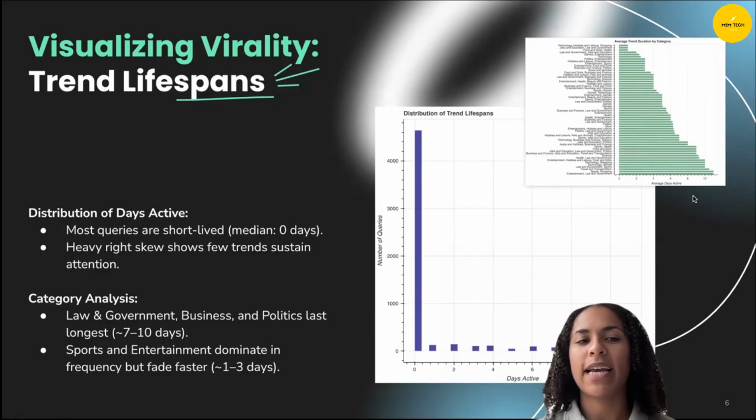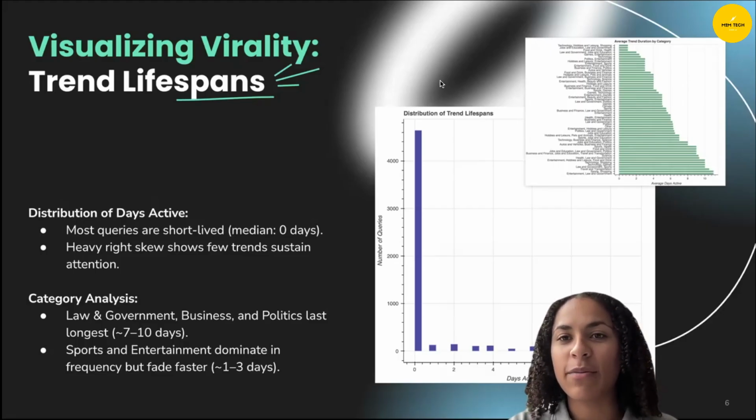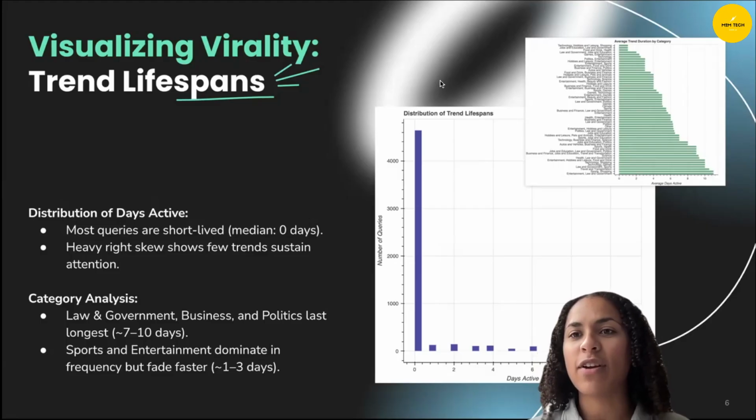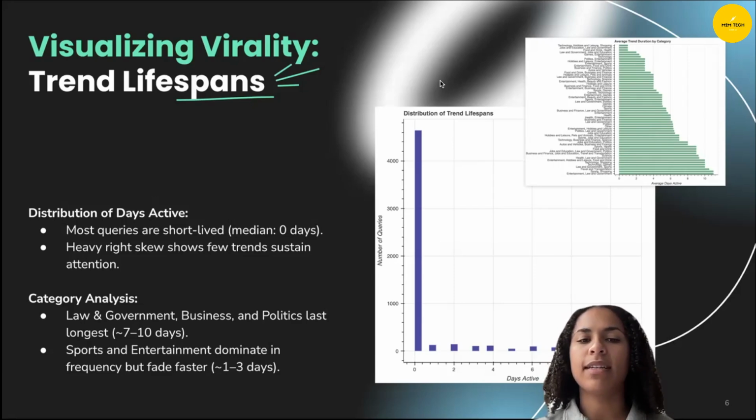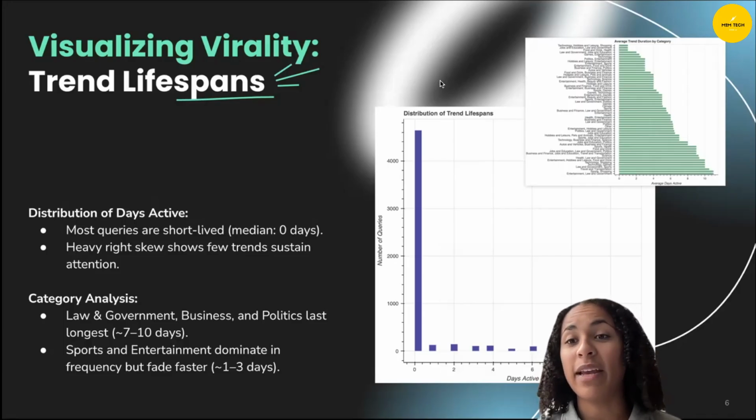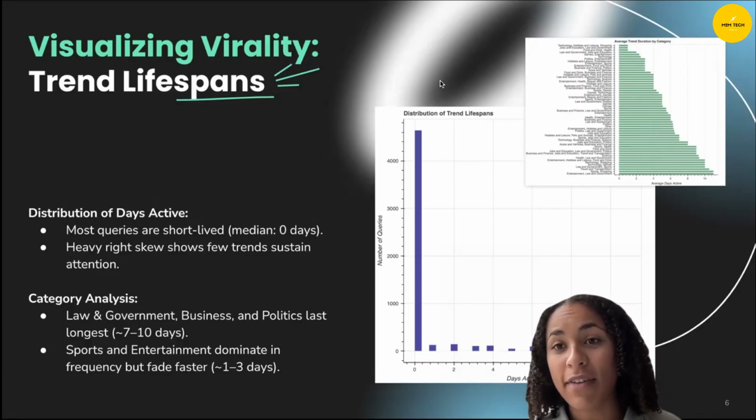The second one here was a category analysis. It's quite small on the screen, but essentially what this shows is the average trend duration by category. And if you look at the green bars towards the bottom, those ones are law and government, business, and politics, which last the longest, which are around 7 to 10 days. Sports and entertainment dominate in frequency, but fade a lot faster.